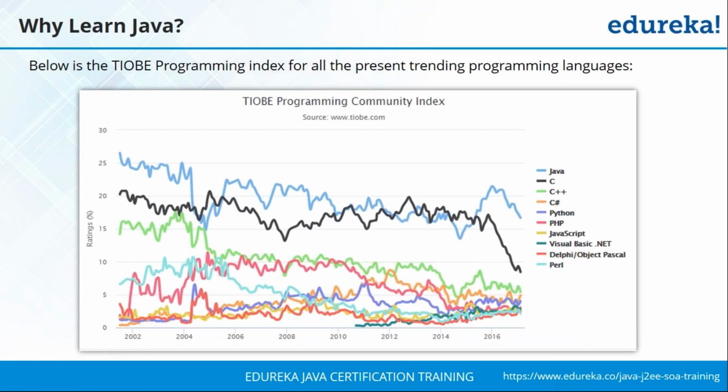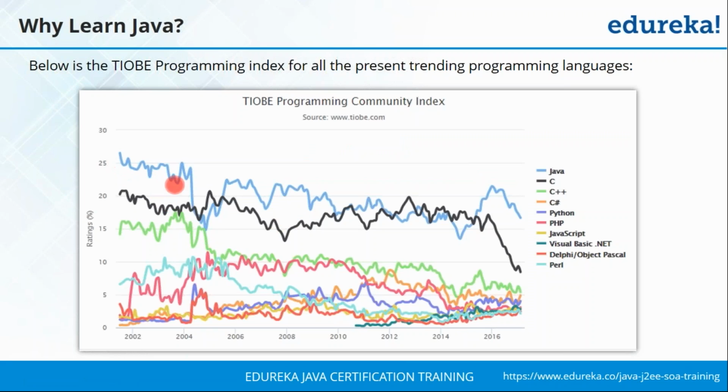Even if I have to give you a number, they deal with about 500 billion lines of code every day. So they conducted a survey based on the usage of different programming languages in the industry, and they also considered the searches for these languages across multiple domains. The keyword searches were taken from Google, Yahoo, YouTube, and then this index was generated. This index is released every year, and you can see here the popularity of each programming language.